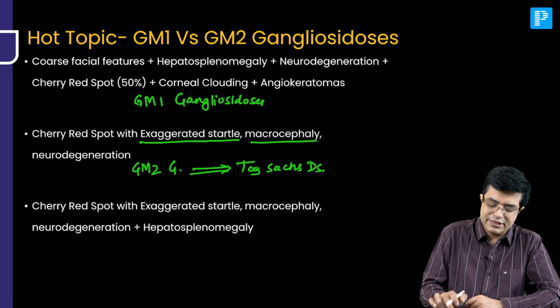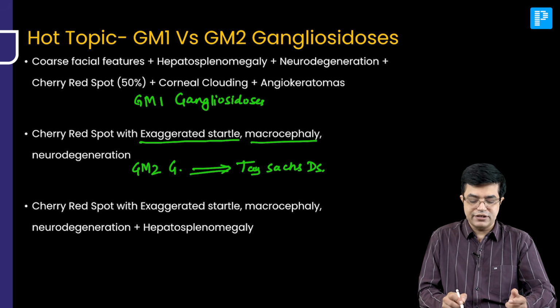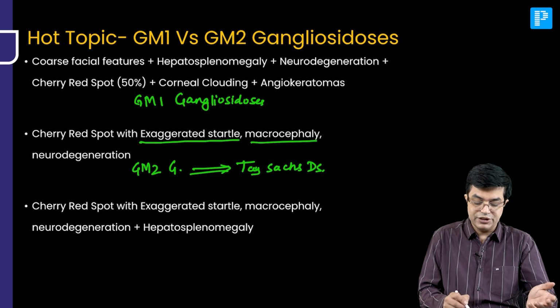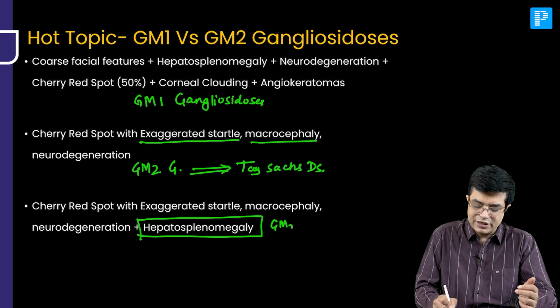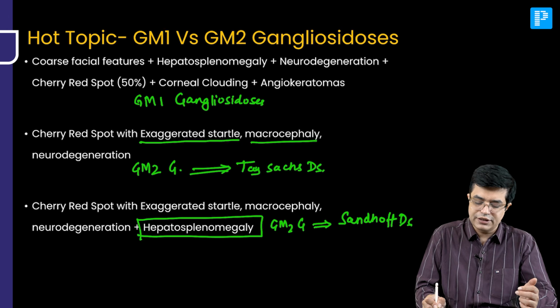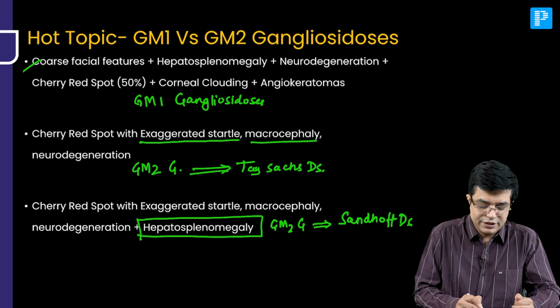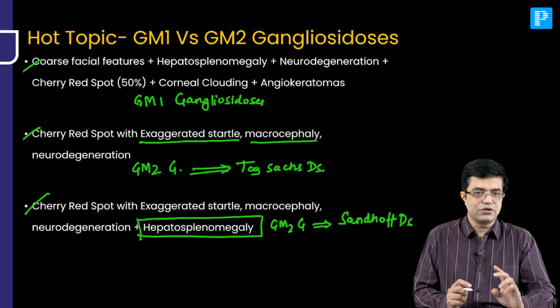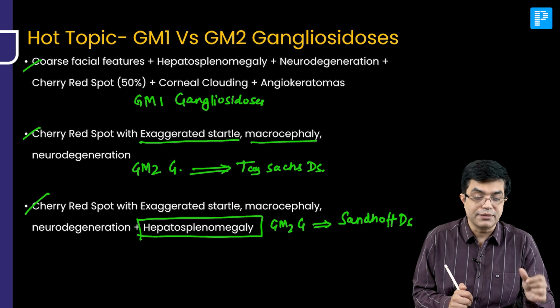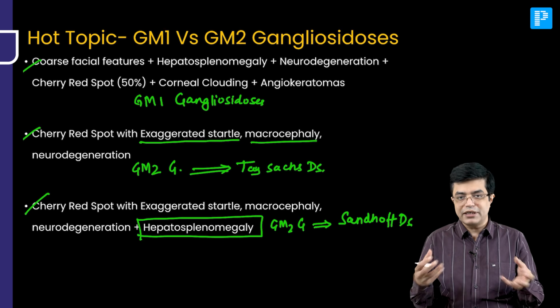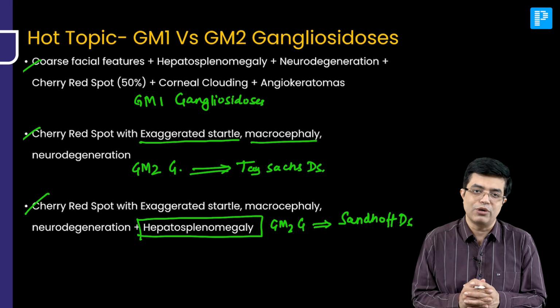And if the examiner says cherry red spot with exaggerated startle, macrocephaly, neurodegeneration plus hepatosplenomegaly also comes in, this is GM2 gangliosidosis, which is due to Sandhoff disease. So these are the three scenarios. They are very important. Look at the keywords. Don't miss them if you get a case in the exam. Every word is important. You cannot remember everything, but important distinguishing points you have to remember.